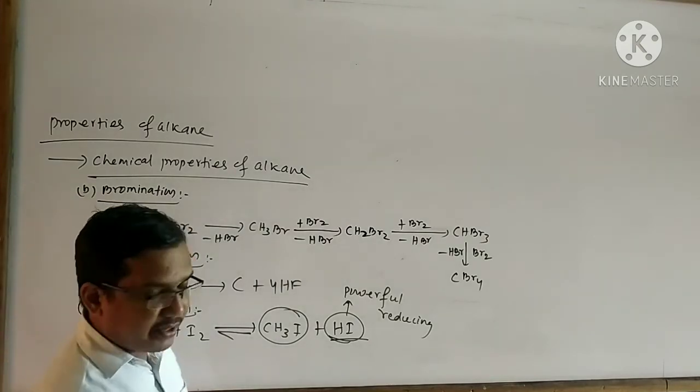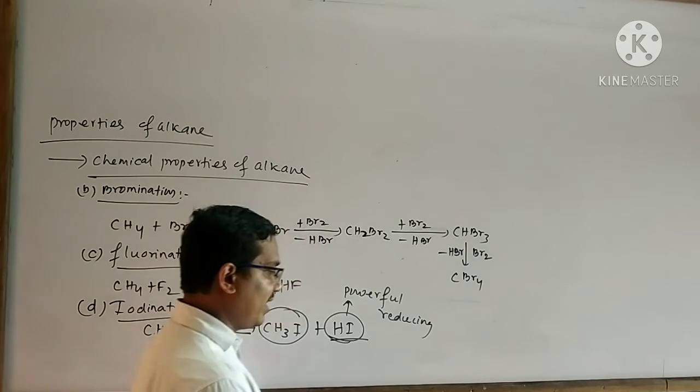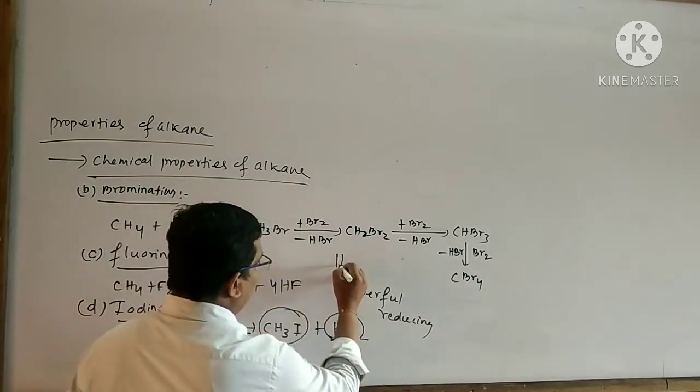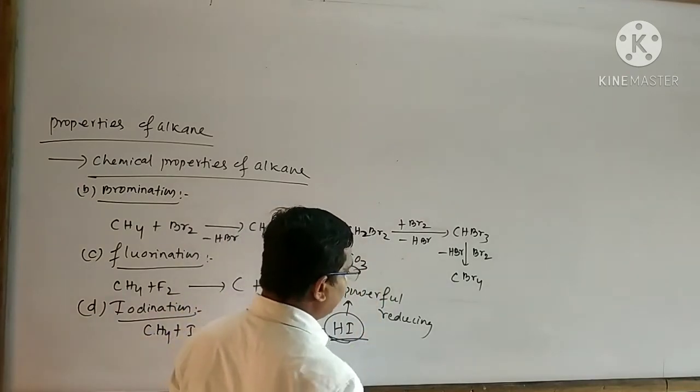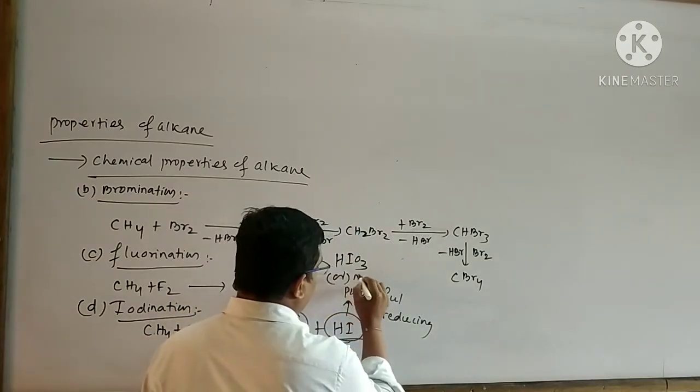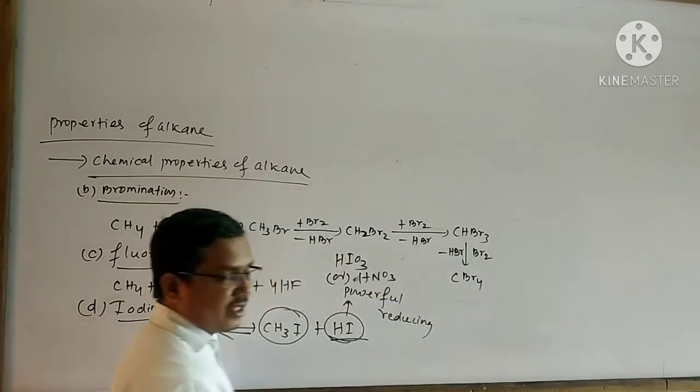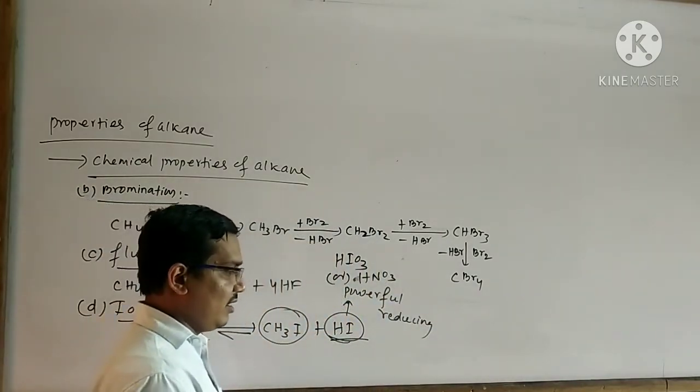However, alkane can be iodinated in the presence of an oxidizing agent such as iodic acid or nitric acid, which reacts with the HI as it is formed.